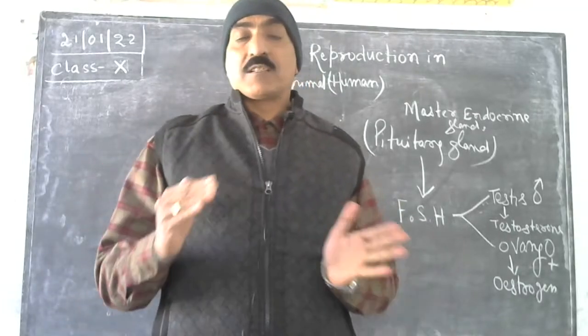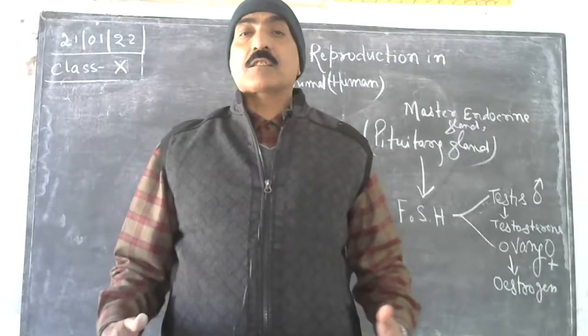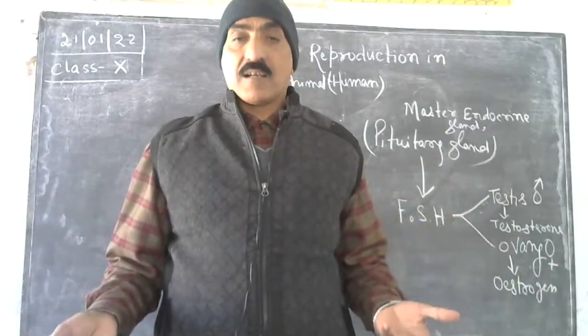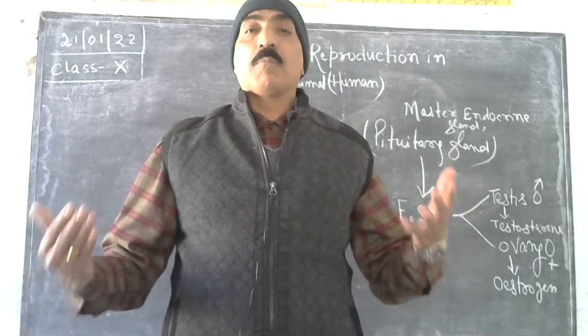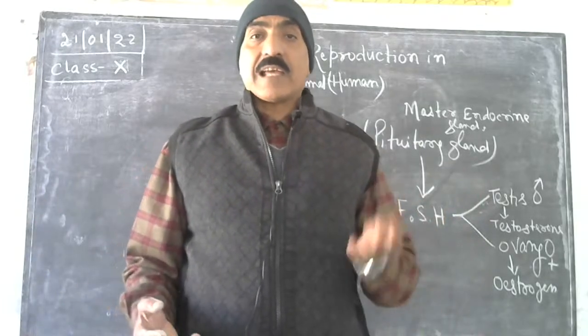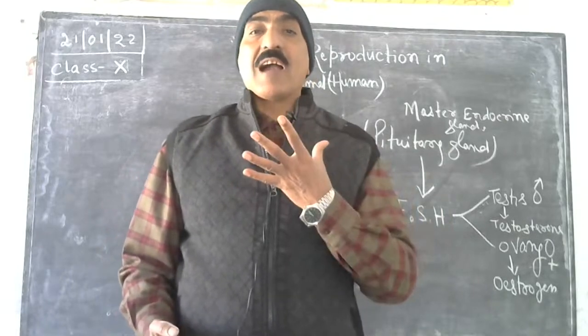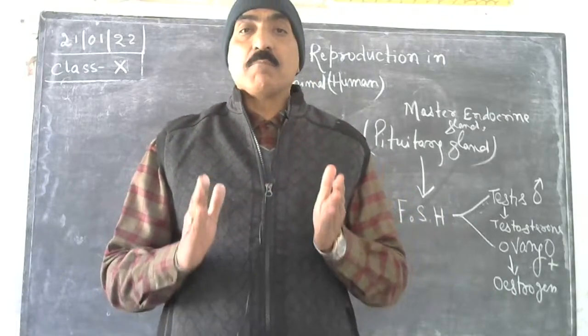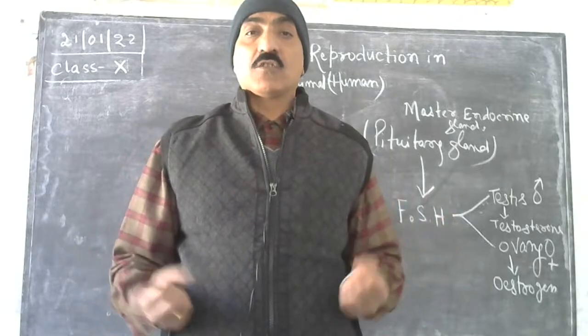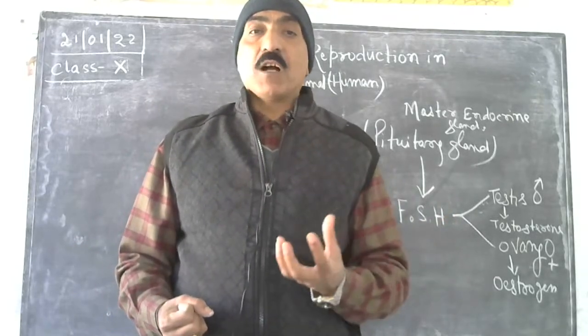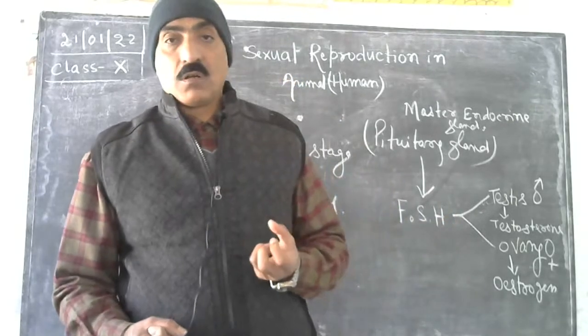As soon as this puberty appears, rapid growth in male body occurs. Second, their voice box becomes enlarged, and so their voice becomes hoarse. Heavy voice, low pitch sound.